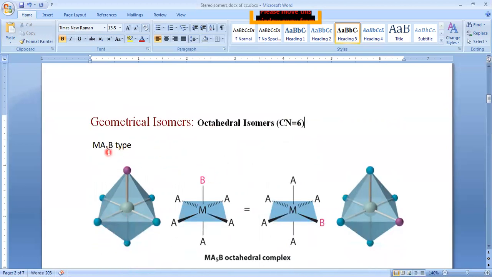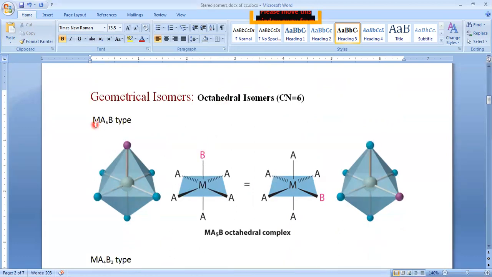Here we may have different types of octahedral compounds with different types of ligands: only monodentate ligands, all bidentate ligands, or sometimes a mixture of mono as well as bidentate ligands. And as we know, bidentate ligands are of two types: symmetrical bidentate ligands and unsymmetrical bidentate ligands.